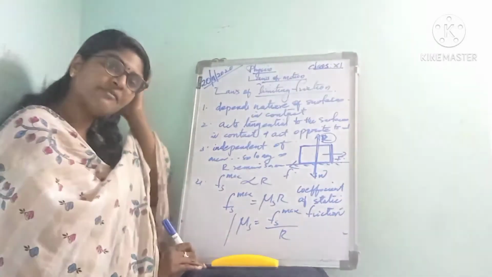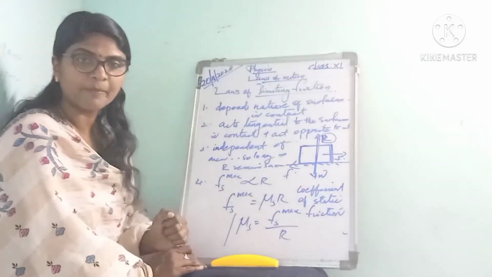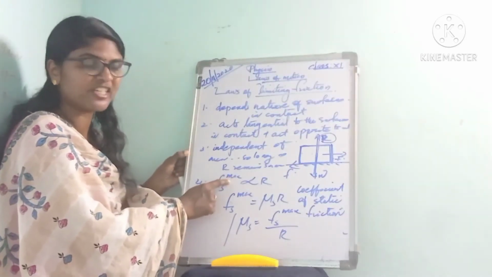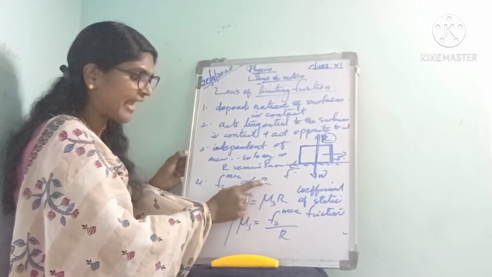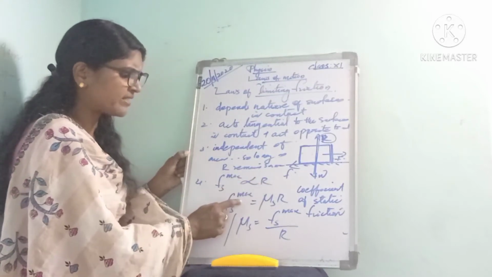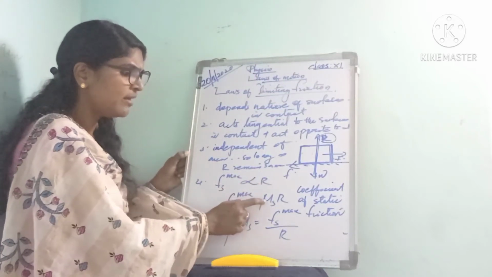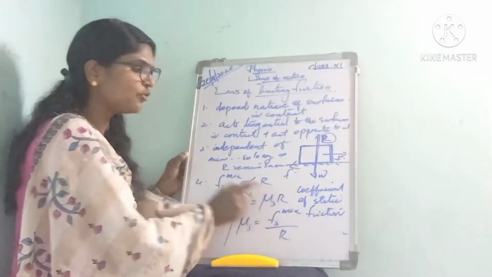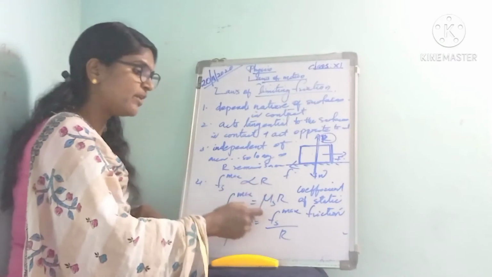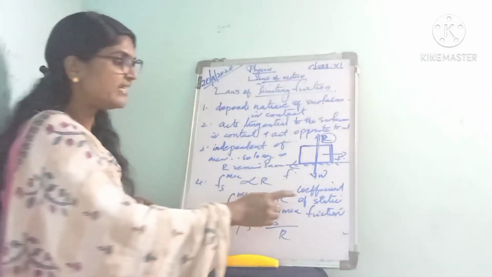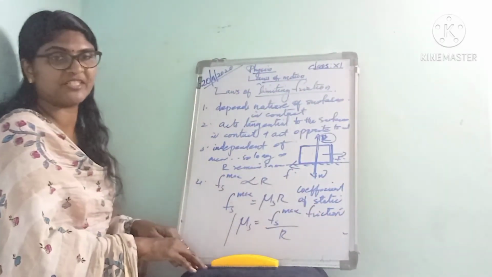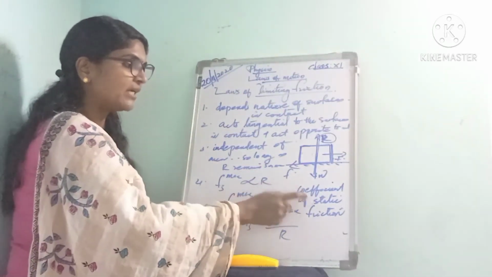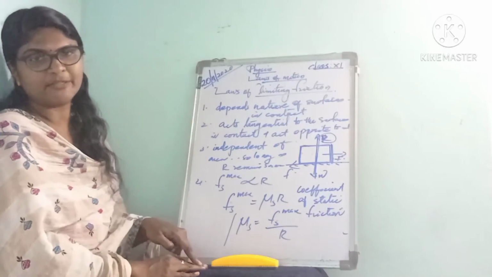The limiting friction is proportional to the normal reaction R. So we can write Fs max proportional to R, or Fs max equal to a constant μs into R, where μs is the proportionality constant, which is called the coefficient of static friction.